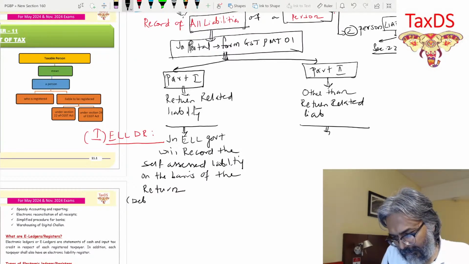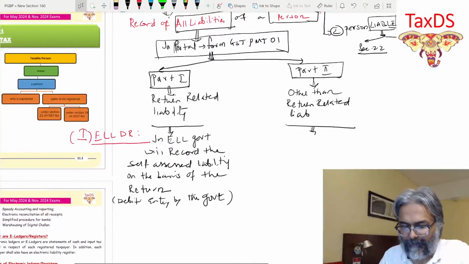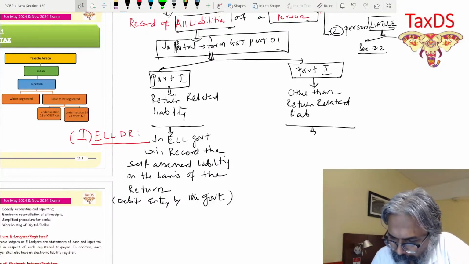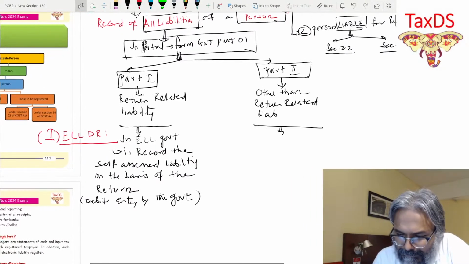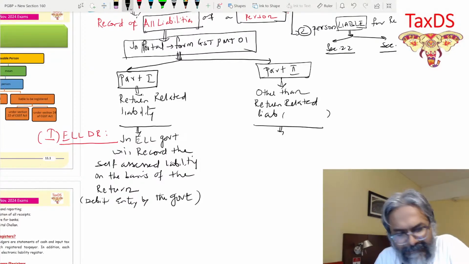In the bracket: debit entry by the government. Okay, this is what they do. Now, this is other than return related liability. So this is nothing but outside the return. Can I say that? For Part 2, it is outside the return.